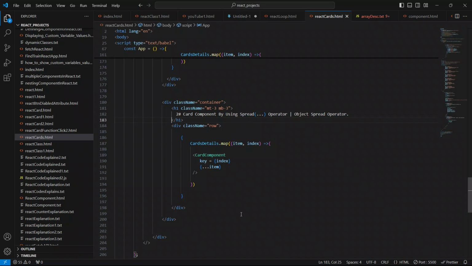Codes. I'm sorry, guys, I'm speaking constantly for a long time, so that's why my voice is like this. I hope you will understand me and try to manage things. Because I'm trying to teach you something hard, something very cool in React, because I have given you my promise that I'll make you a great JavaScript developer in the coming 3 to 4 months. That's why I have to work a little harder and put in extra effort to make videos for you, so that you can watch and learn from them.